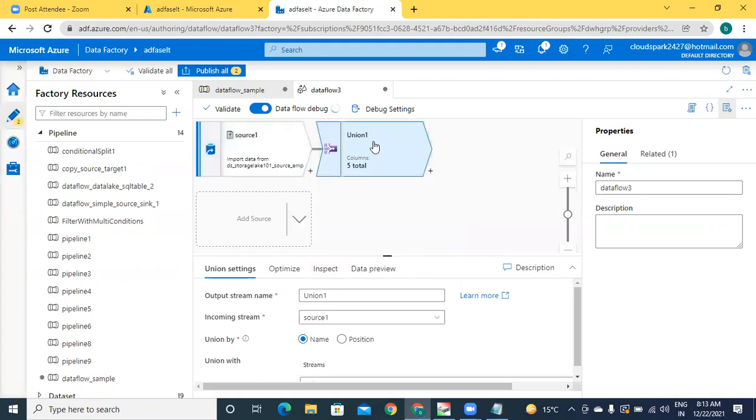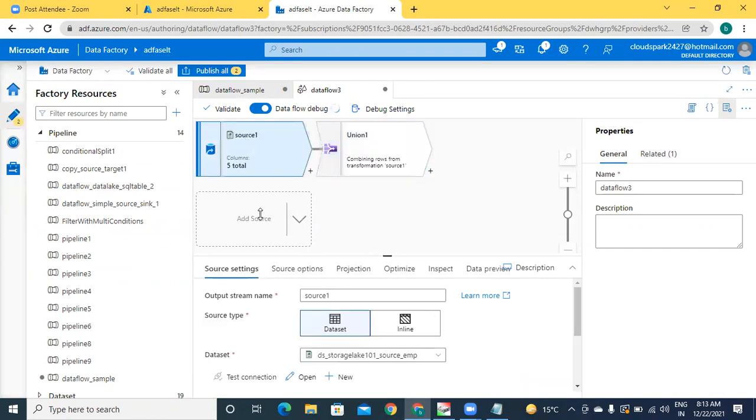I just selected the union transformation. Within this, there are output stream and incoming stream. Output stream means the output of one particular transformation is called a stream. So for this union, the input is the output of source. That is called the input stream.